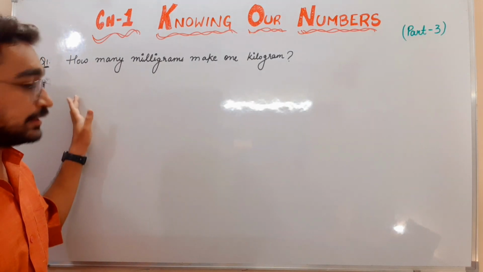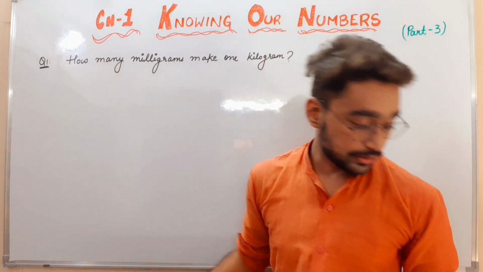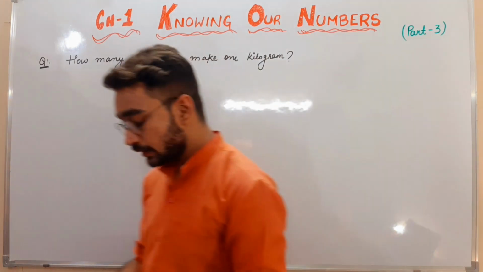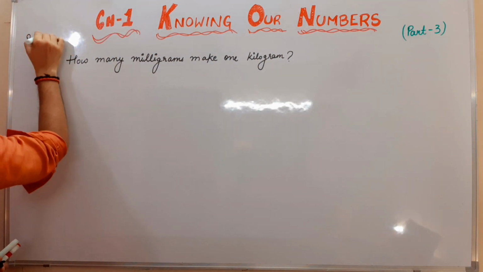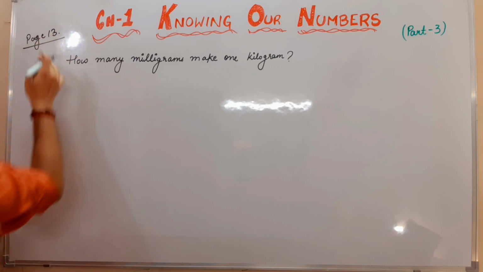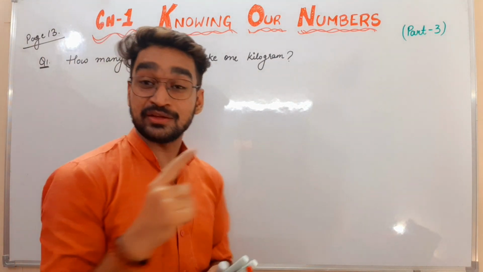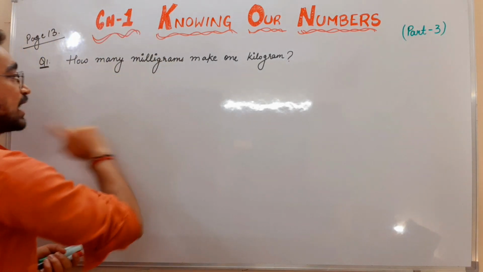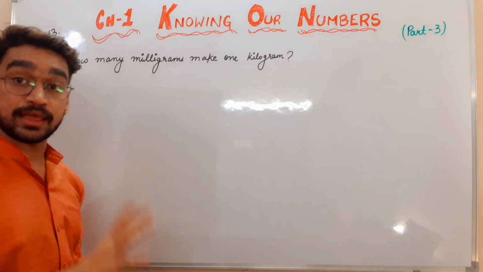Okay, now let's see the first question, which is given at the side of your NCERT, page number 13. I will write page 13. At the side, one box is there. How many milligrams make 1 kilogram? Just now we have discussed it in our video. Okay, I want to find out in 1 kilogram how many milligrams will be there.